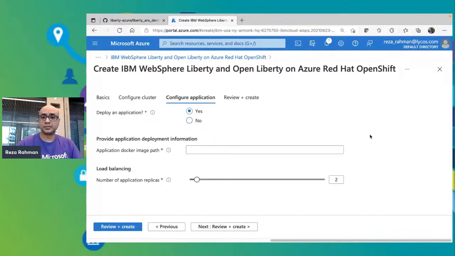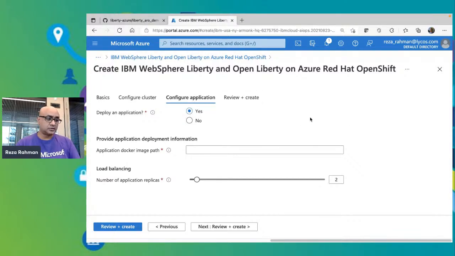But you can also choose to deploy an application. So in that particular case, what you need to do is specify an application path. So you have to make sure that, for example, you have an image deployed in some kind of public repo, and you specify the full URL for the public repo here. And then we will go ahead and deploy that particular Docker image with the deployment. So this takes about half an hour.